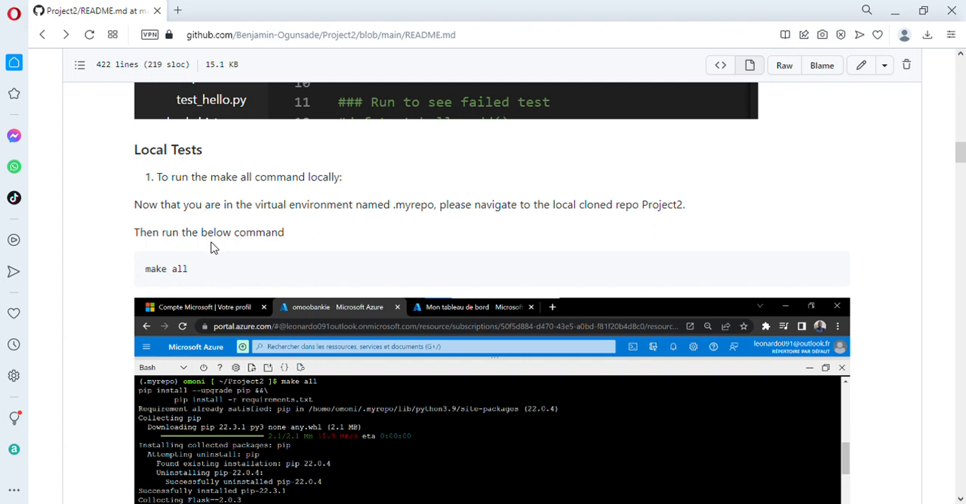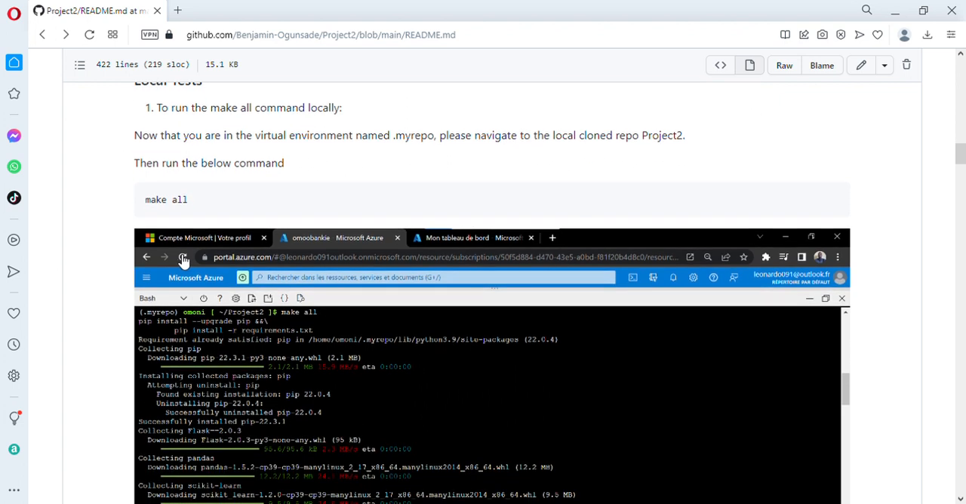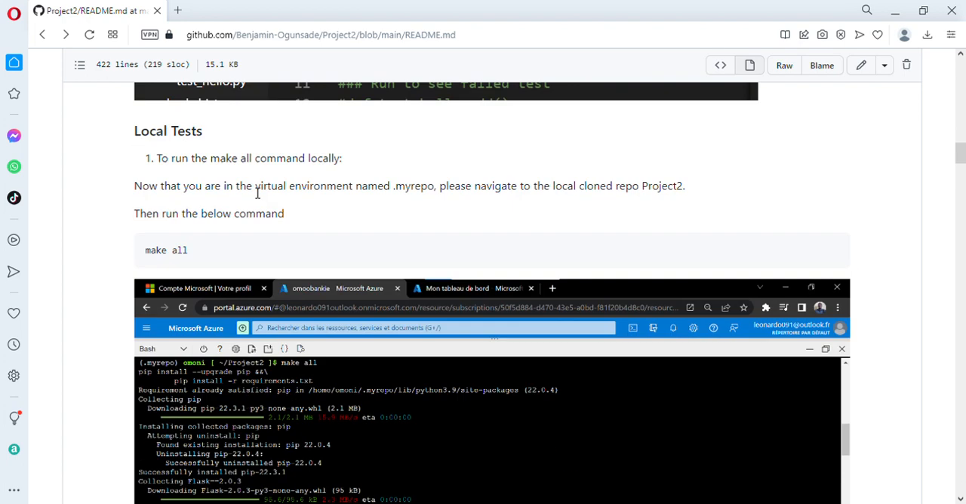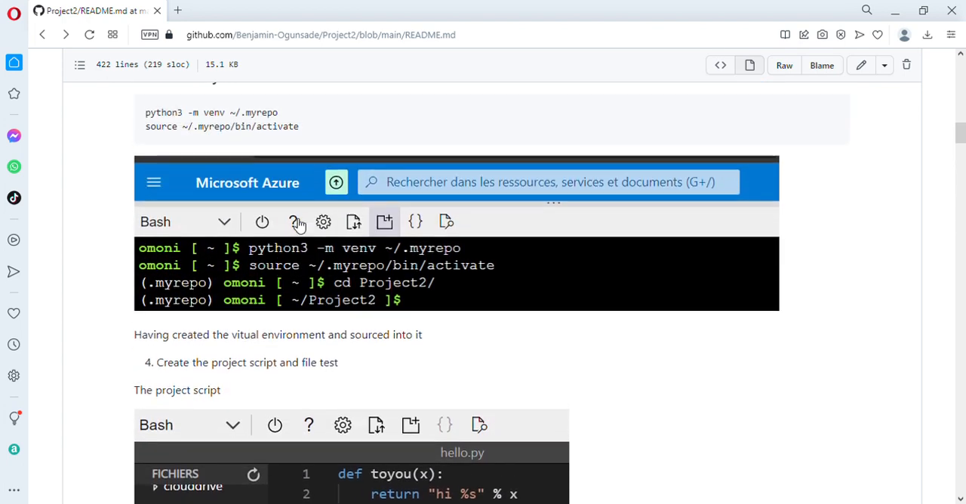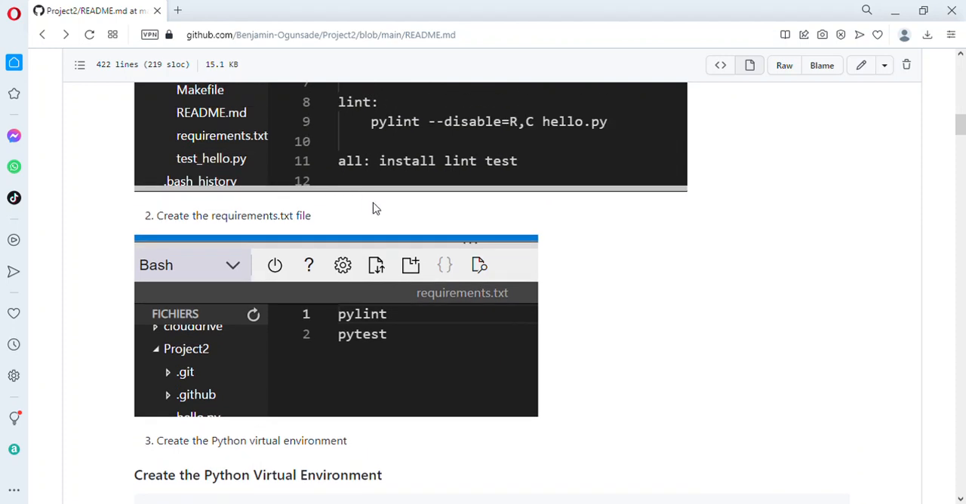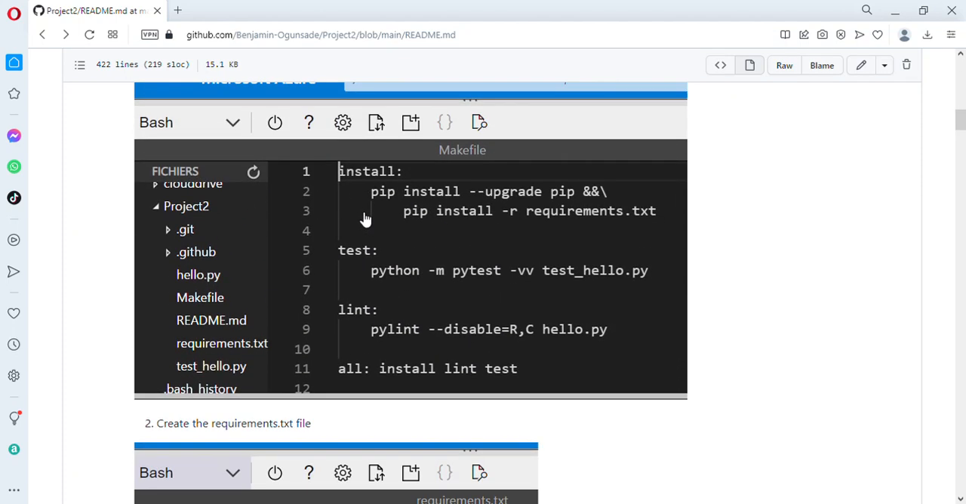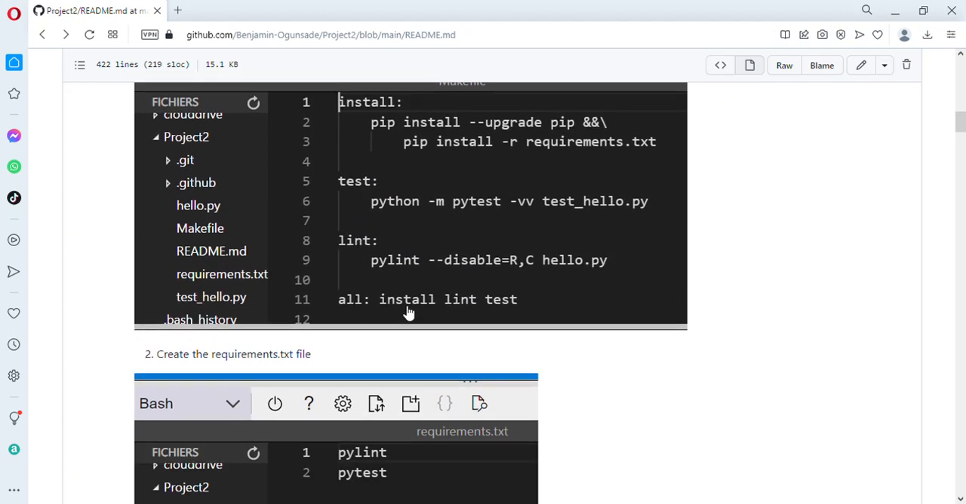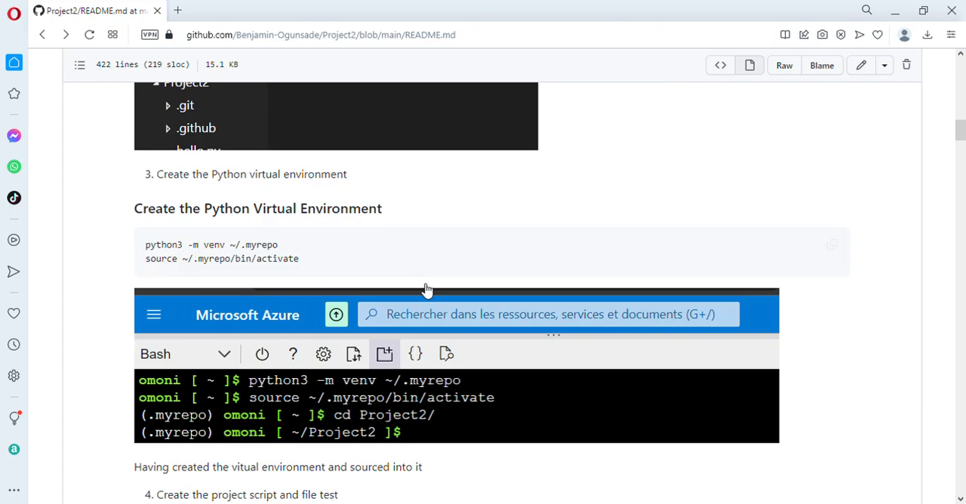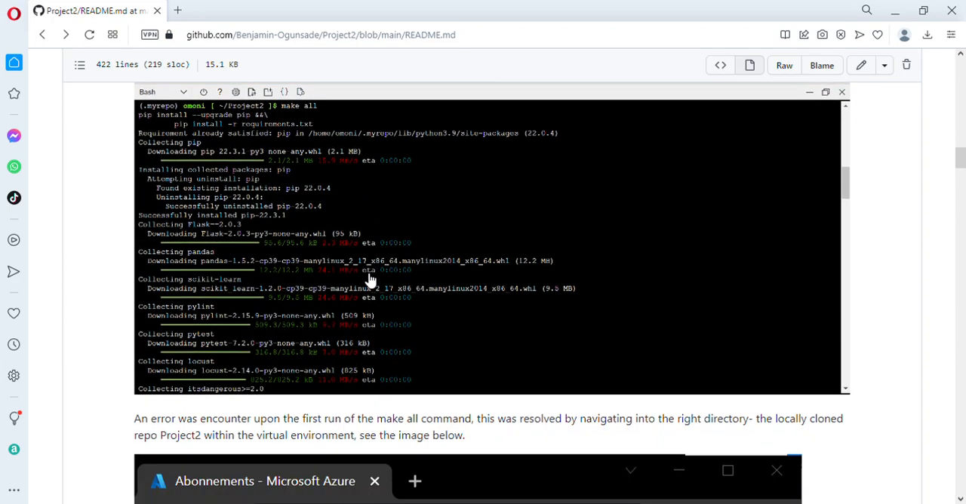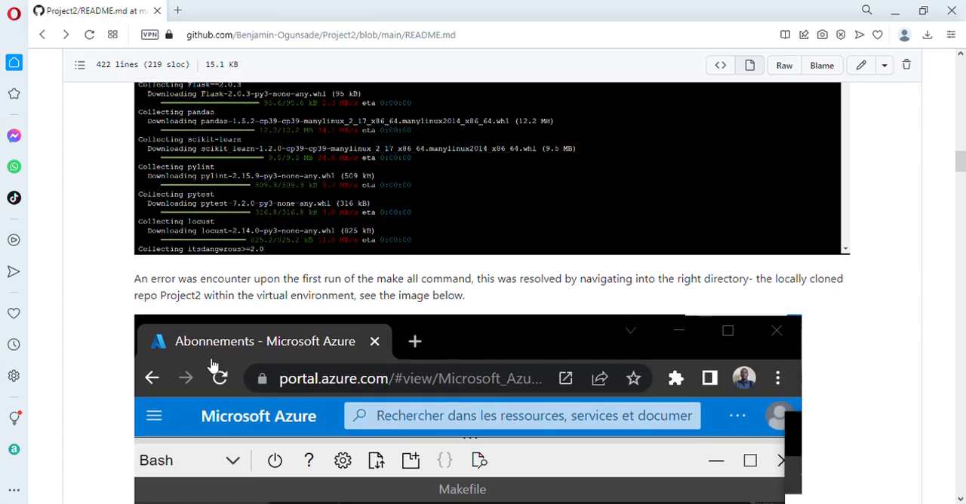First, I make a local test. To do my local test, I need to ensure that all the dependencies necessary for my app to run are installed. For that to be achieved, I make use of the command called make all. The make all calls for the Makefile document, and the all command there specifies install, lint, and test, which runs all these commands. So running them gives you all of this, till the end.